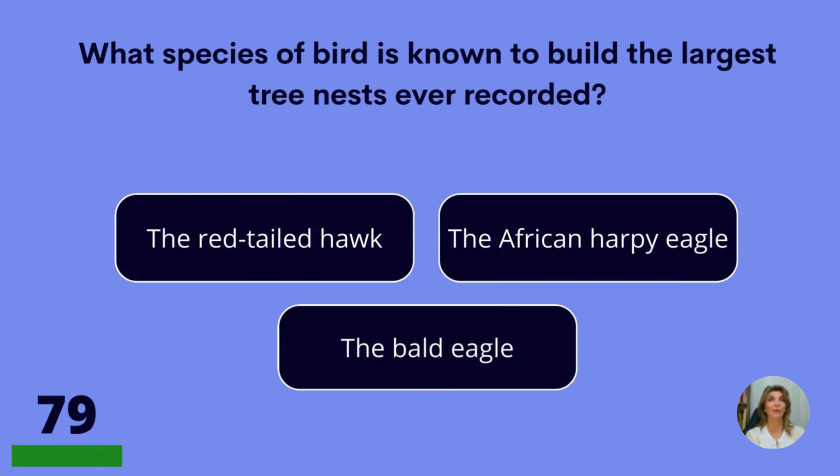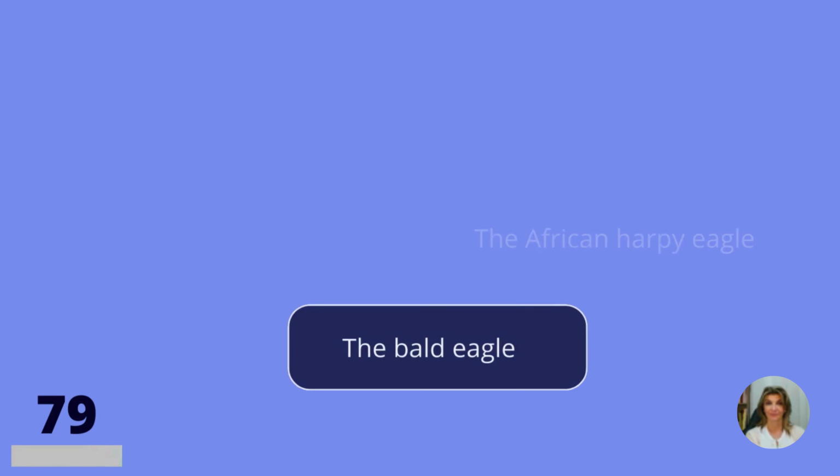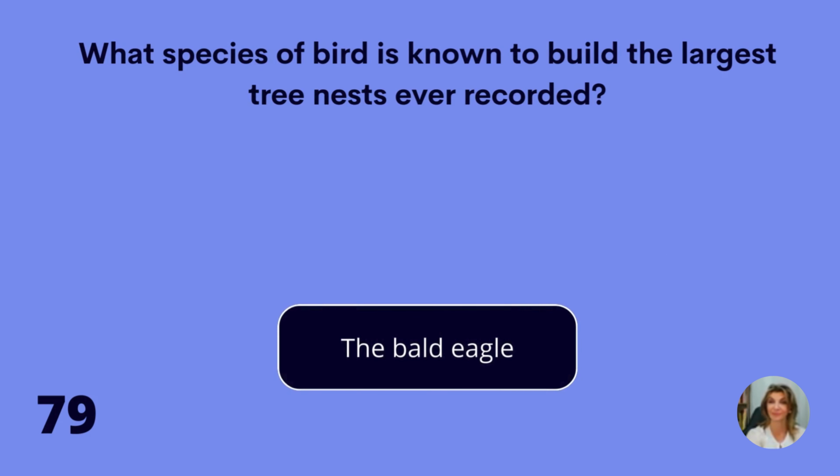What species of bird is known to build the largest tree nests ever recorded? The red-tailed hawk, the African harpy eagle, or the bald eagle? The bald eagle.